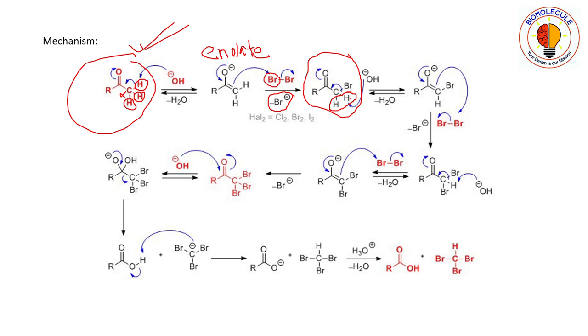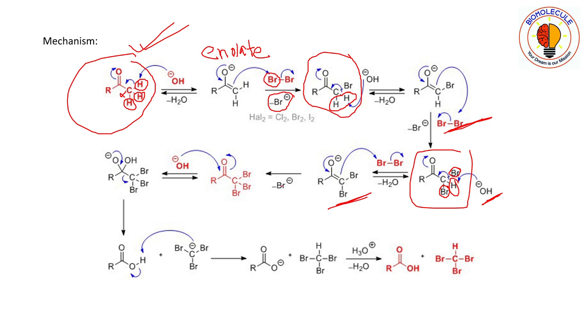OH will take this proton, this will go over here and the pi bond will shift over to oxygen, then another attack of this enol on the bromine will give you this compound. Note here, two hydrogen atoms are being replaced by two bromine atoms. Similarly, the third proton will be taken up by this hydroxy group.